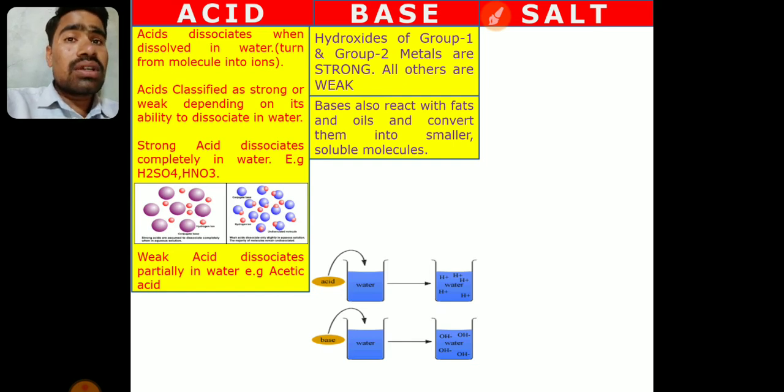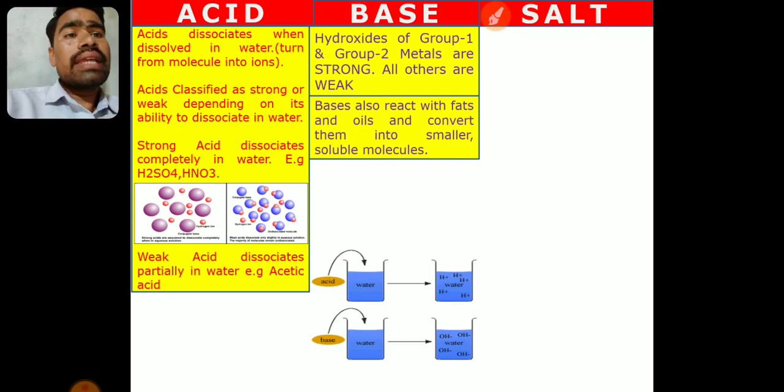If any base dissociates incompletely, when partial dissolution takes place, then it is a weak base, because OH minus ions are fewer. The number of OH minus ions in the given solution decides the strength of that base. If they are higher, then it is a strong base. If they are lower, then it is a weak base.